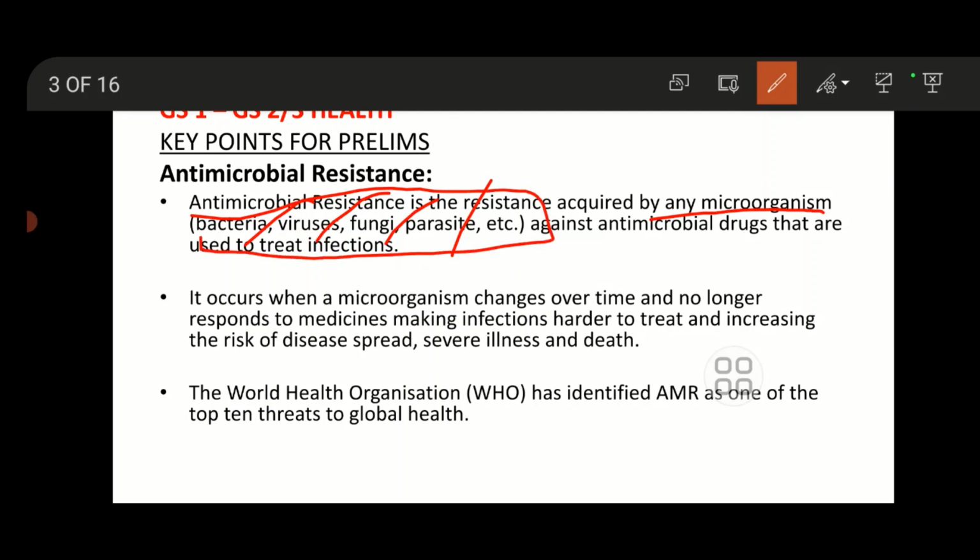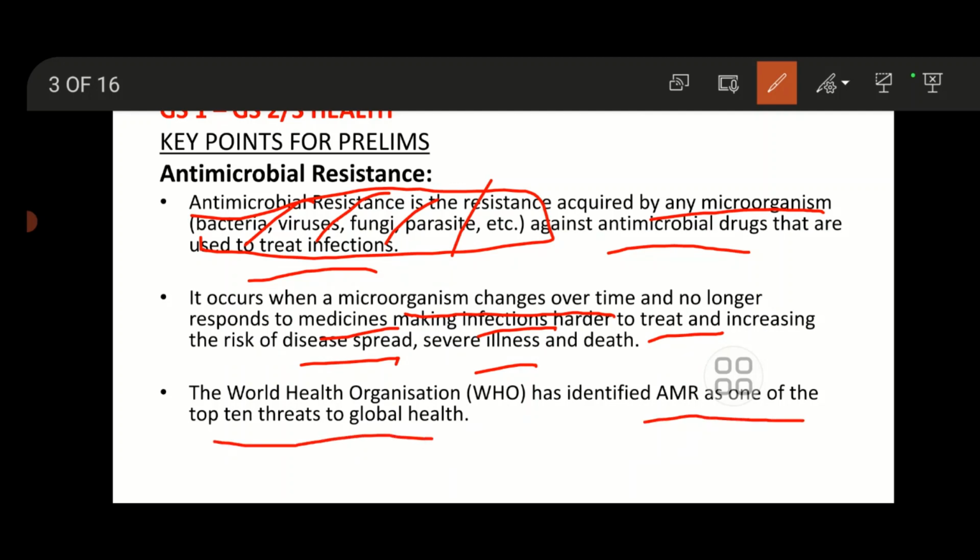It is resistance against antimicrobial drugs that are used to treat infections. This occurs when a microorganism changes over time and no longer responds to the medicines. If the medicine has been taken for any other infections, it is very hard to treat. So there is a risk of spread of the disease and it causes severe illness. Sometimes it leads to death. WHO has identified AMR as one of the top 10 threats to global health.